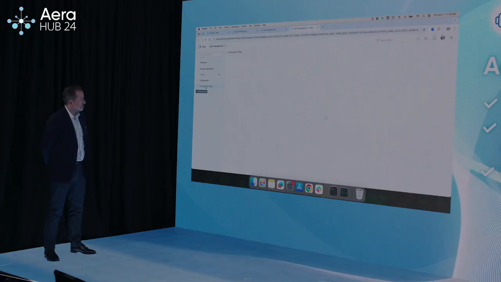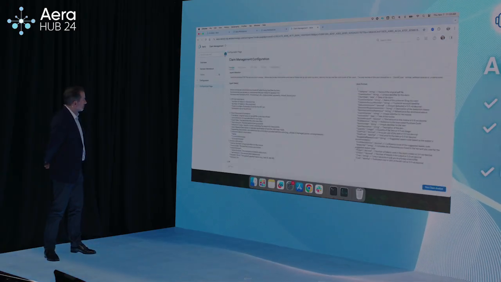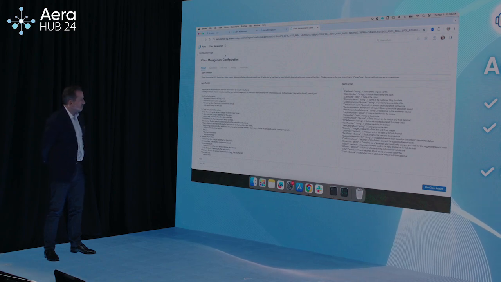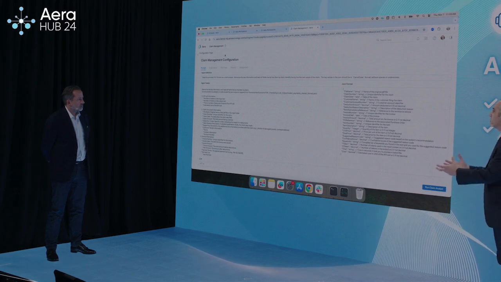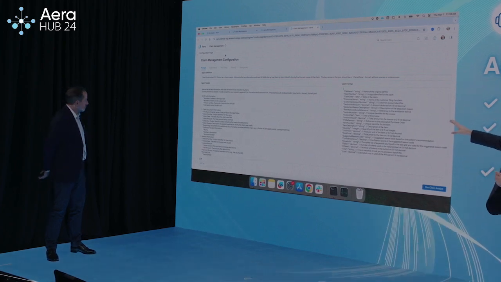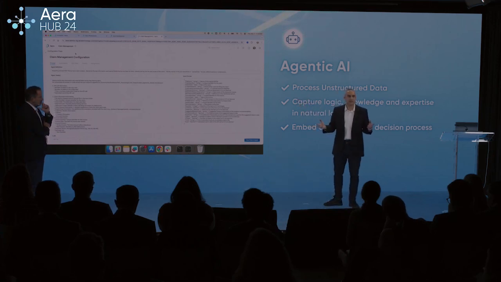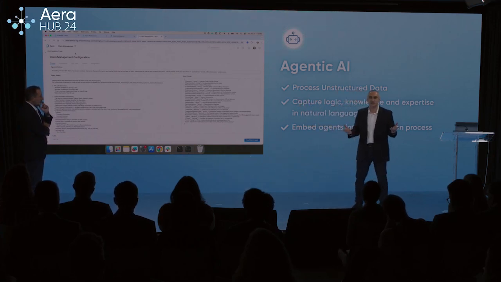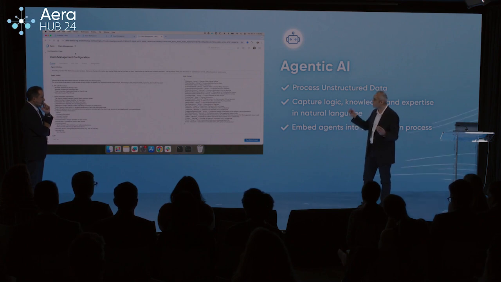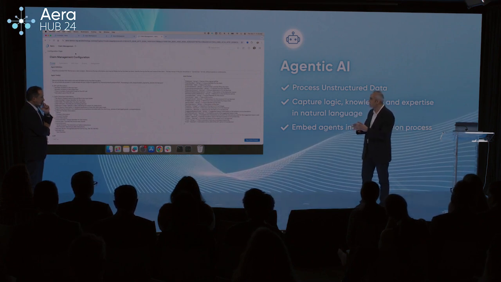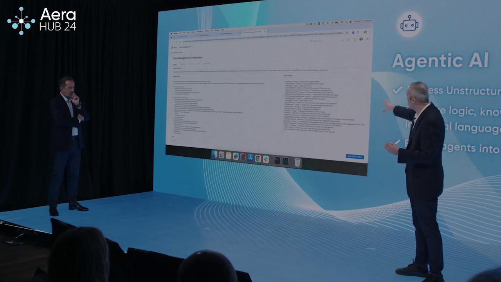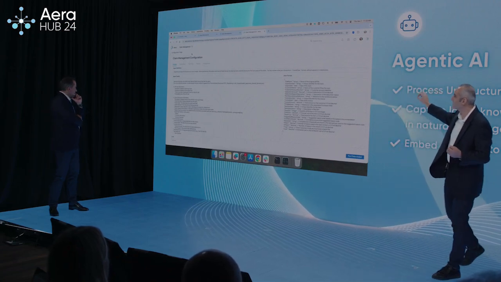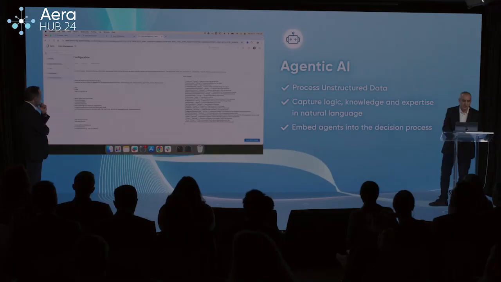But how do I do that? Let me show you. I construct my instructions completely in English, and provide my expertise to the AI agents. This makes things really easy because it's in English, not like a programming language. It takes away the unstructured nature of the data and puts it into a structured version. Now I can then deploy processes on top of it.